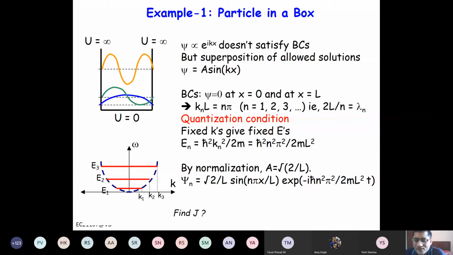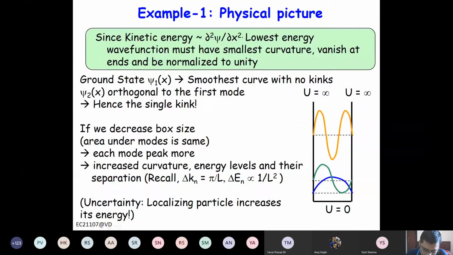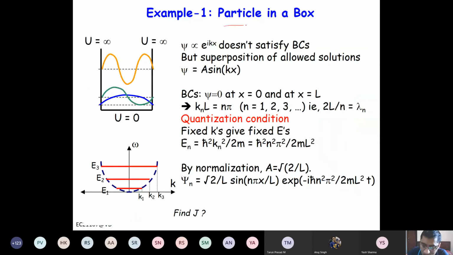Okay, now let's consider a few examples that will help us to eventually understand how the electron in a crystal behaves. So first of all, we will consider particle in a box. So box is basically a potential box. In the middle of the box, or from length 0 to L, potential U is 0, and at the boundary, potential energy is infinite, right? So if the energy is infinite, this electron cannot escape the well.